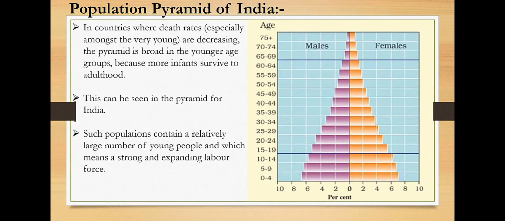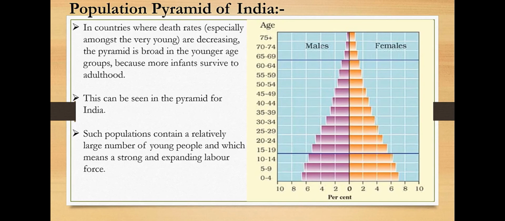Actually, this is the population pyramid of India. Here you can see a similar level of children and youngsters. Here we can notice that many children do not die and they become adults and survive into young age. So we have strong laborers and skilled people. You can say the nation is in the hands of young people, so we have skilled laborers and workers due to this population pyramid.